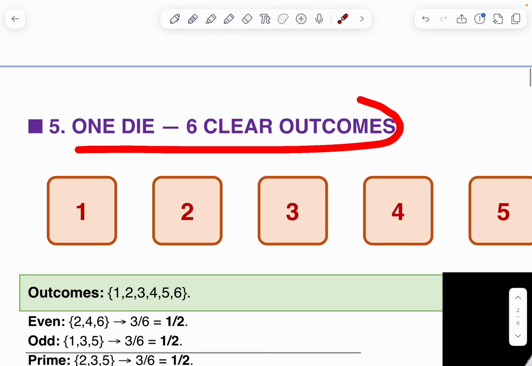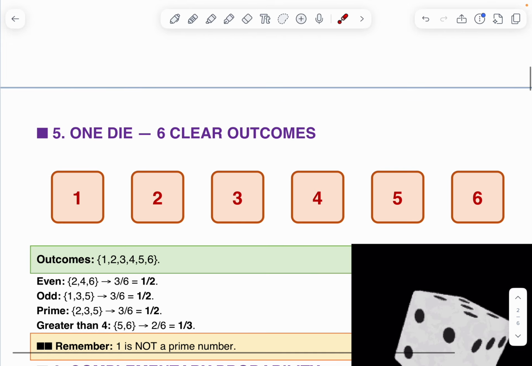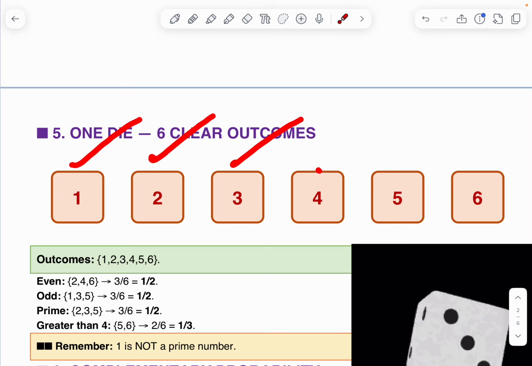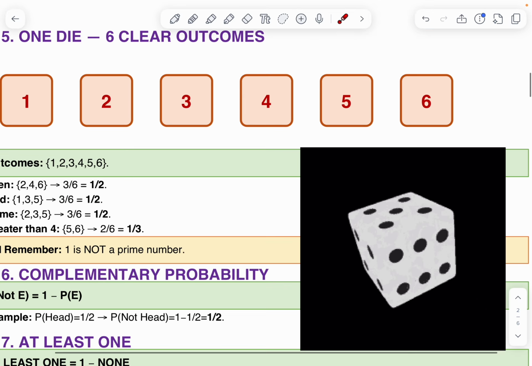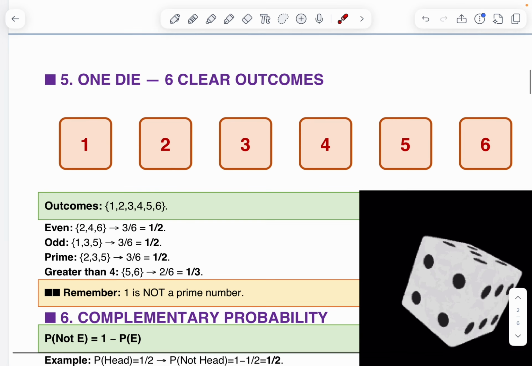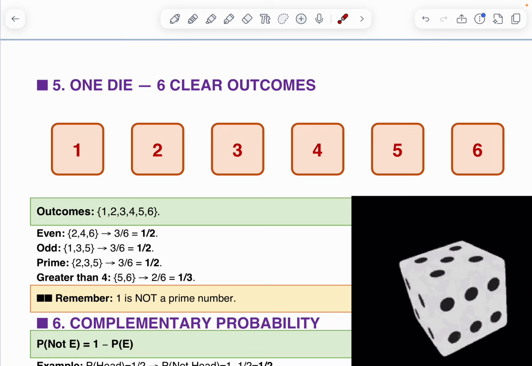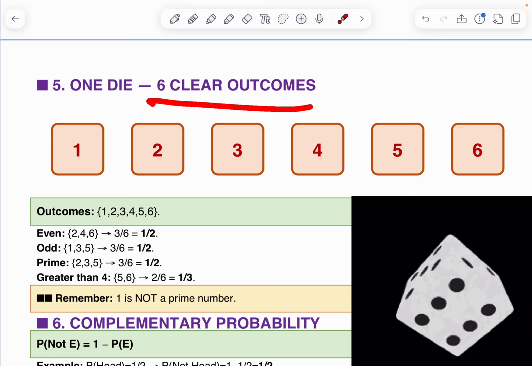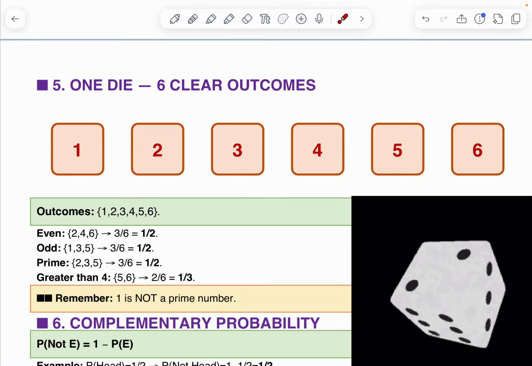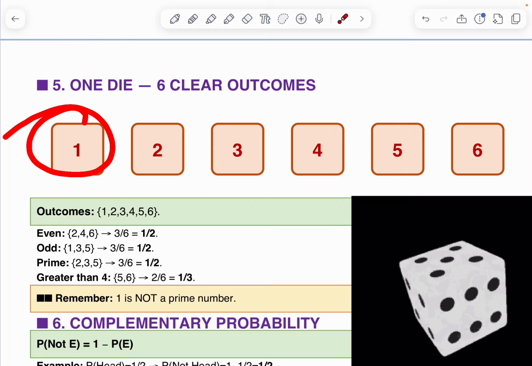One die, 6 clear outcomes: 1, 2, 3, 4, 5, 6. This is the dice. First of all, when you throw a dice, what is the probability of getting 1?